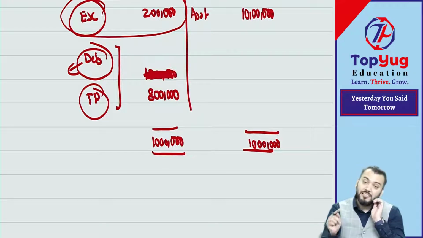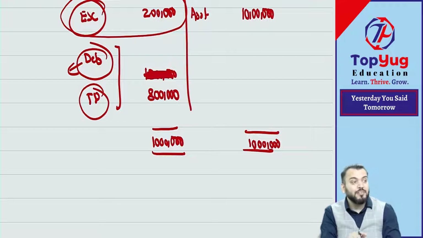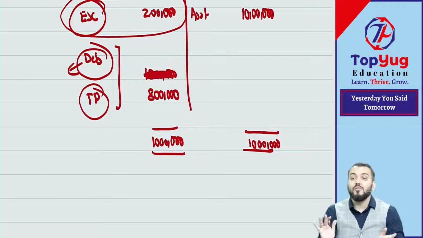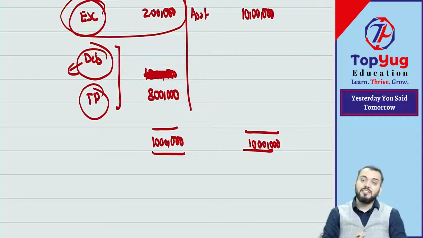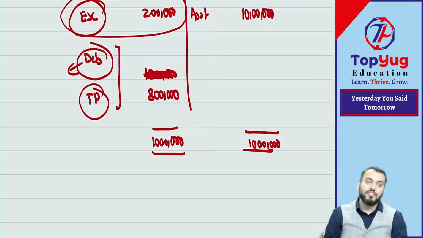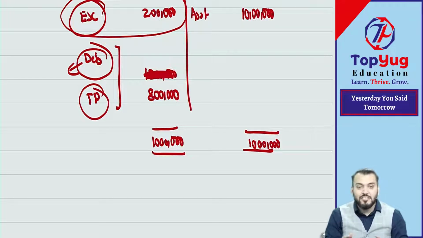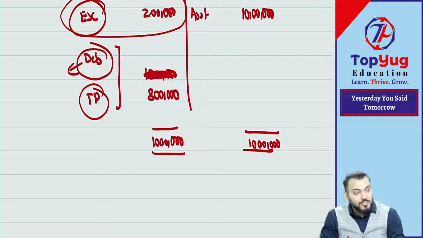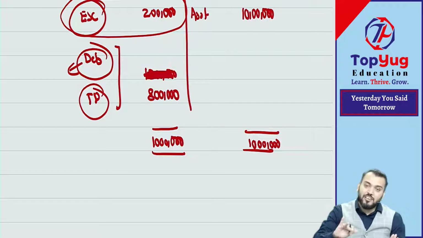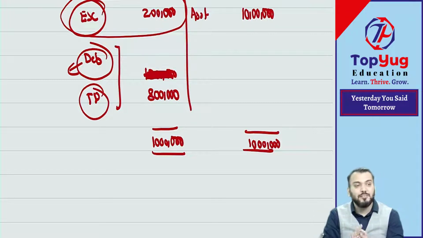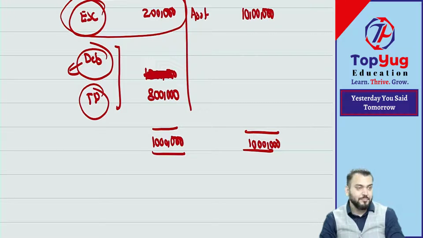Means can I say internal reconstruction is a scheme of reconstruction without going into liquidation? Without going into liquidation. There are two types of reconstruction. One is known as internal reconstruction, one is known as external reconstruction. External reconstruction is reconstruction with liquidation. So that is not covered in this chapter. External reconstruction will be covered in the amalgamation of companies. We'll discuss later on. Understood?